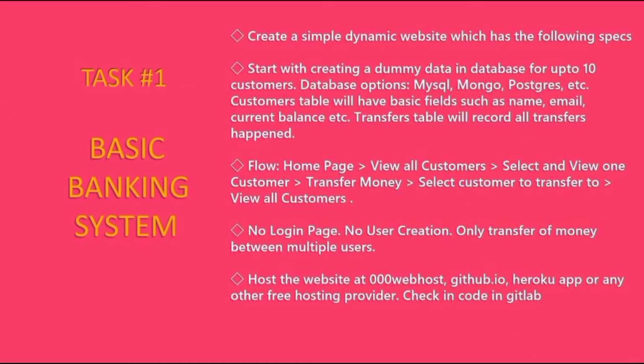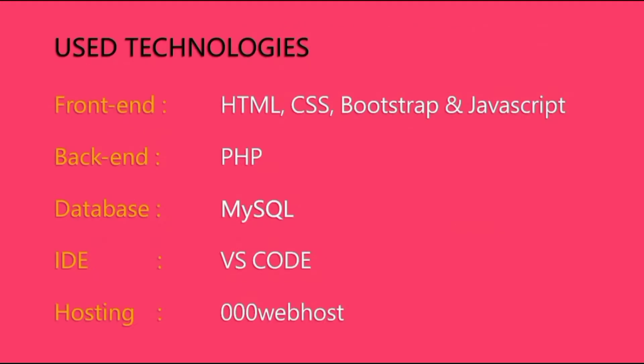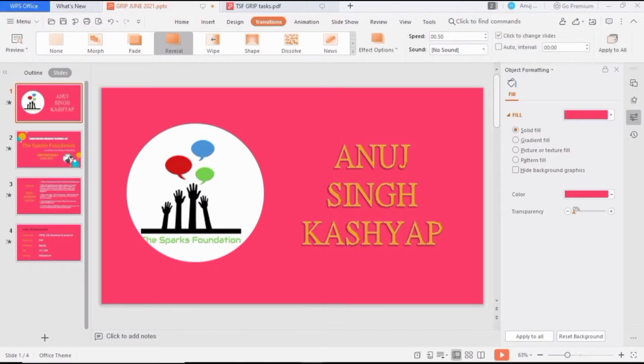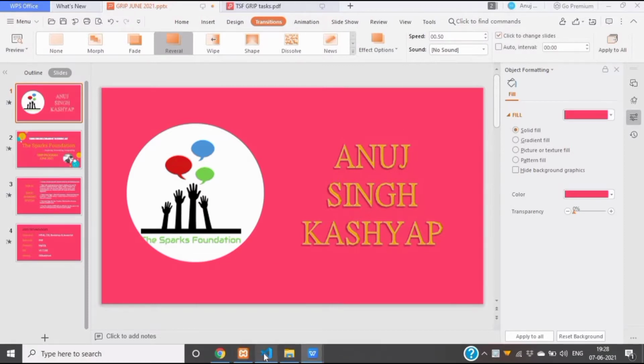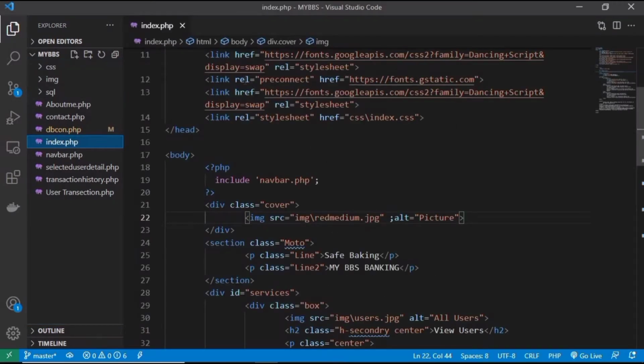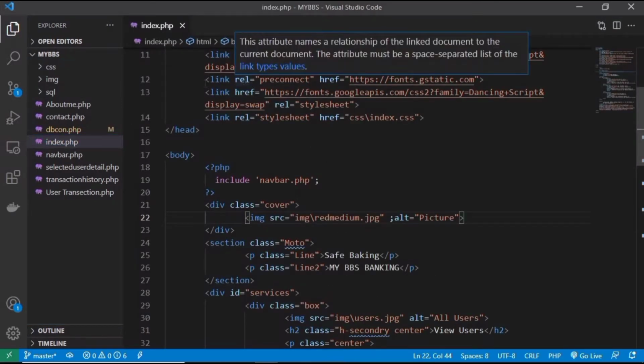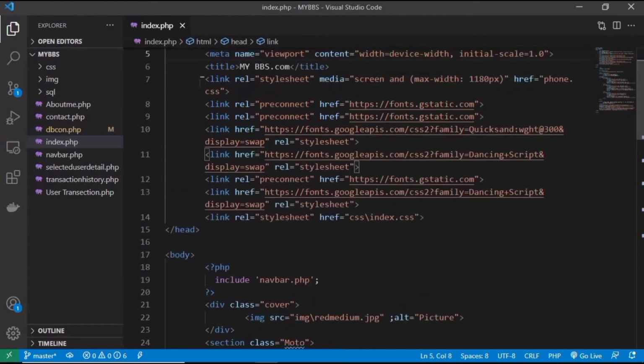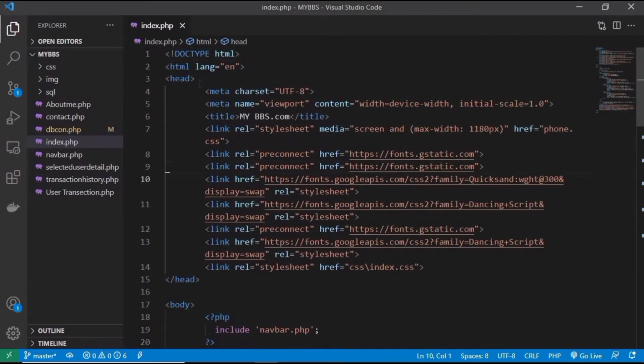June 2021. Here is my first task, basic banking system, and the technologies used are. Let's go to the backend to see my code. Here are my three folders: CSS, image, SQL, and all our PHP files. You can see my codes here. Let's check.